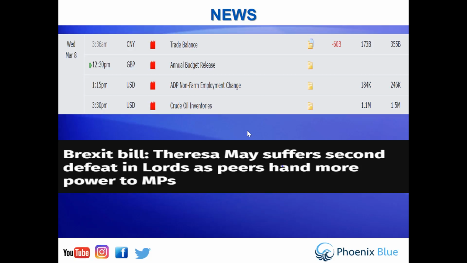Overnight, we saw the Chinese yuan trade balance come in worse than expected. It didn't make much of a move on the Australian dollar or the Kiwi dollar. There was a little bit of a move, but nothing significant.